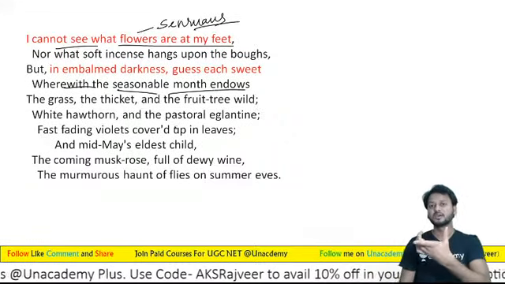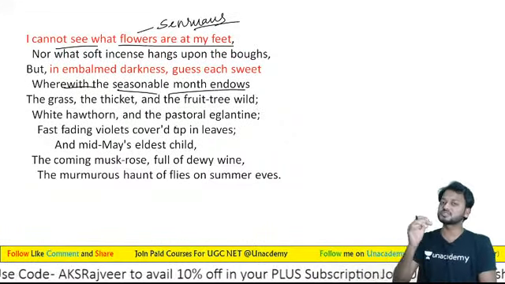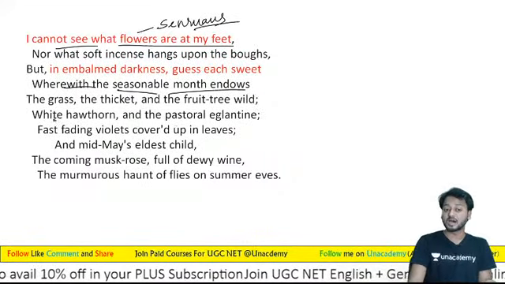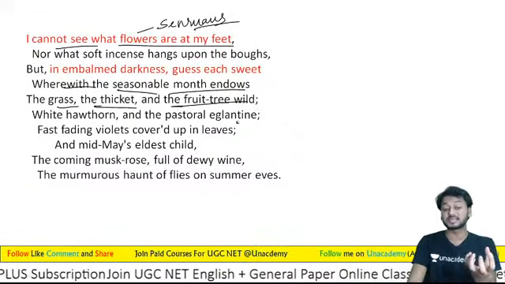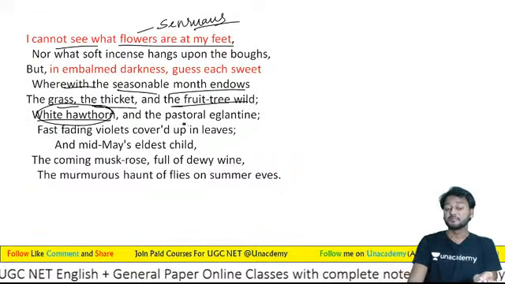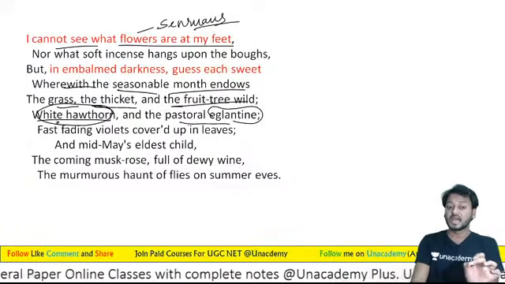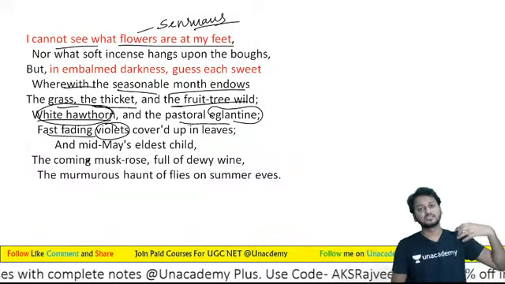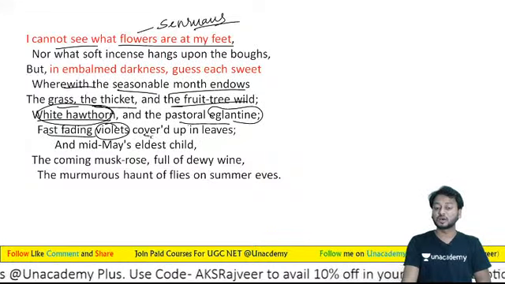So learners, with the help of his senses, he is going to feel, yes, flowers are there: the grass, the thicket, and the fruit tree wild. Yes, this is the white hawthorn, this is the name of the flower, and the pastoral eglantine, this is the flower, and fast fading violets, and I can feel the fragrance of violet, and then covered up in leaves.